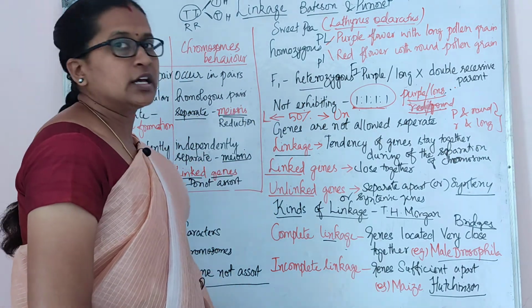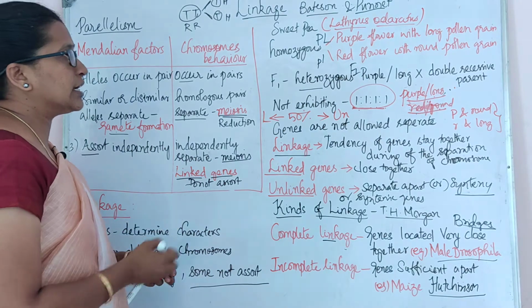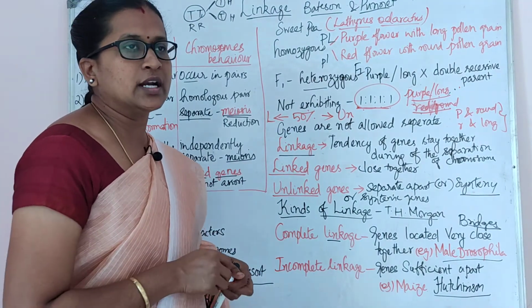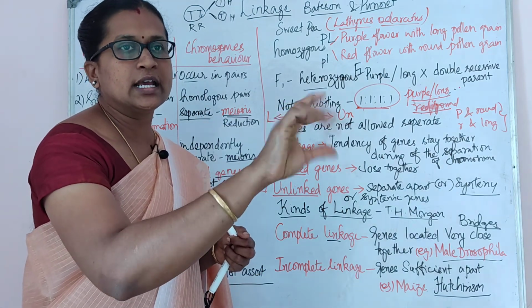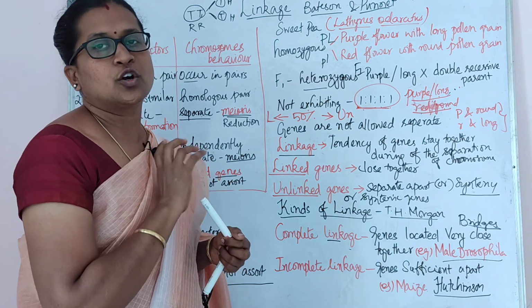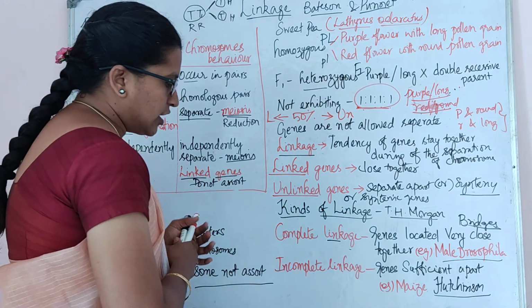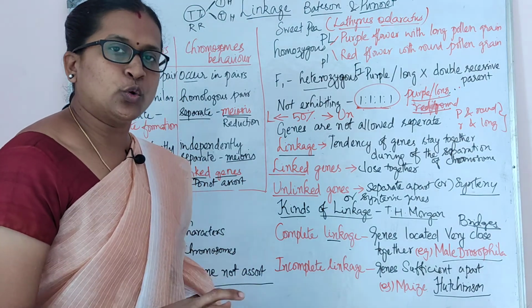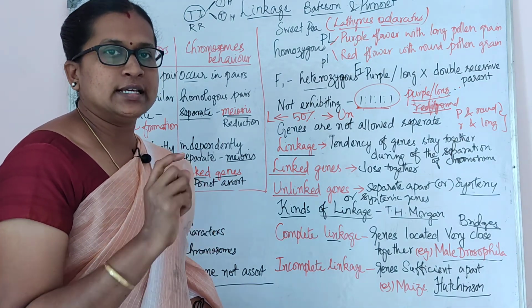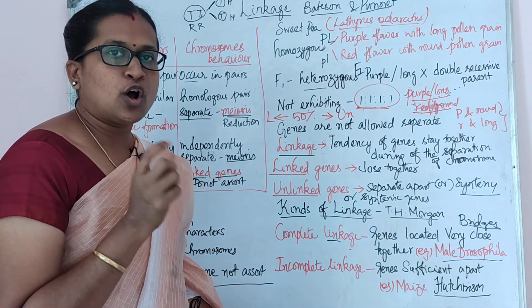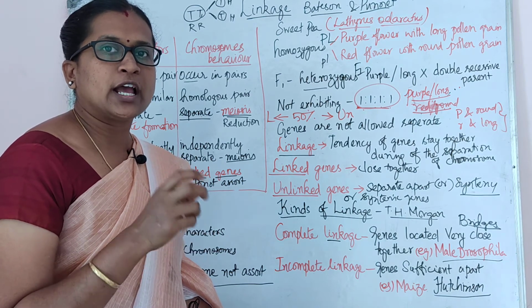One more thing here is linkage groups. Linkage groups are nothing but these linked genes which are linearly arranged in a particular chromosome, which is called a linkage group. And linkage groups are very specific: the number of linkage groups and the number of chromosomes present in the haploid set are equal. You should know that the number of linkage groups and the number of chromosomes in the haploid set are the same.